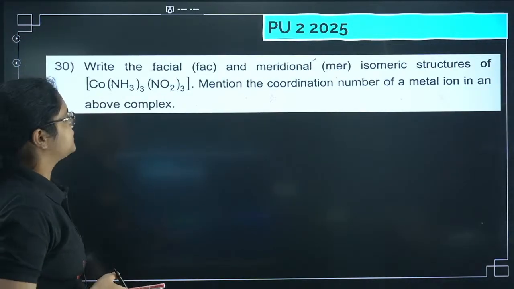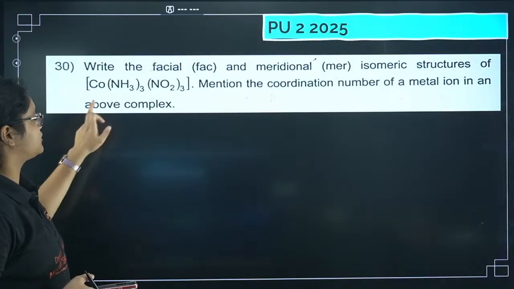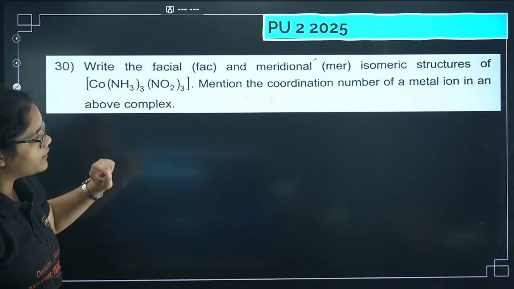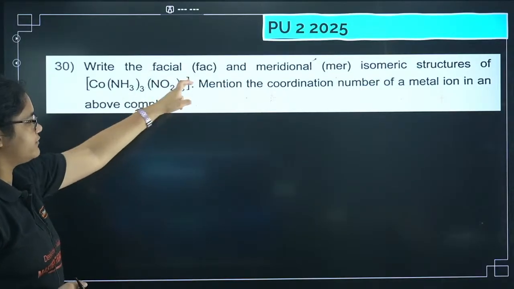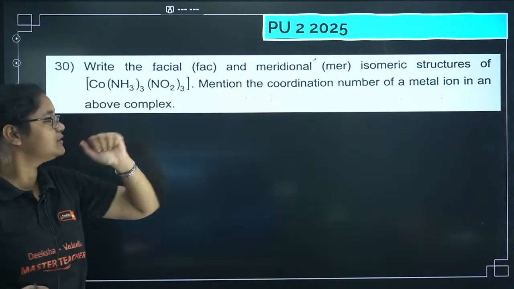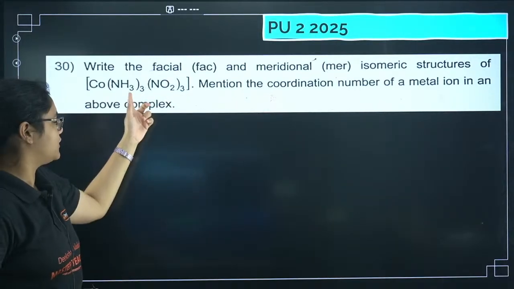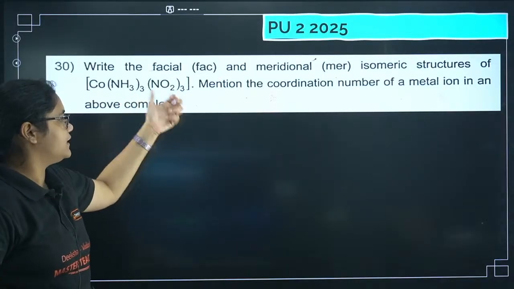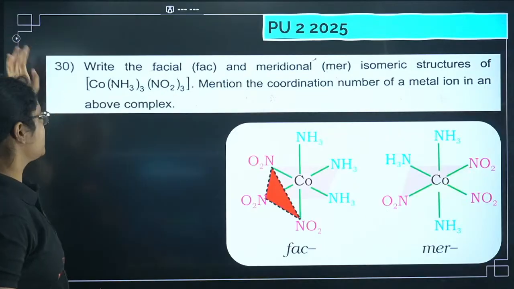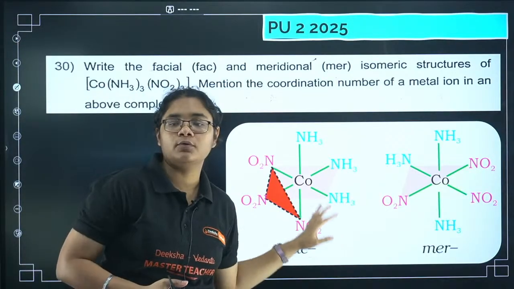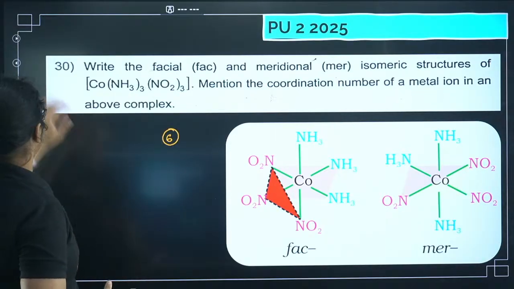Okay, the next question is also from the PU2 2025 paper. Write the facial and meridional isomeric structure of this particular compound. Mention the coordination number of the metal ion in the above complex. So when you do facial and meridional isomers, that will give you 2 marks, and the coordination number for this one will give you 6. The total number of ligands here is 6, so that is why the coordination number will be 6. That gives you 1 mark. So it is a total 3 mark question. Facial and meridional, you can see from the book, it is given like this, and the second part answer is 6 here. Moving to the next.